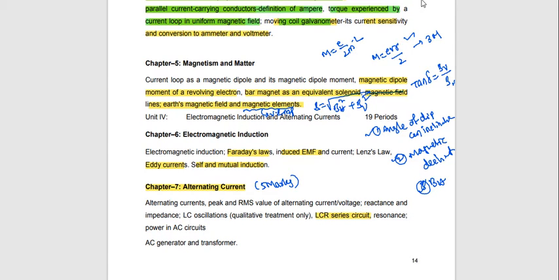Series and resonance, power in AC circuit. This is important for the 5 marks. And next, actually it is a small chapter. It is better to read all topics.